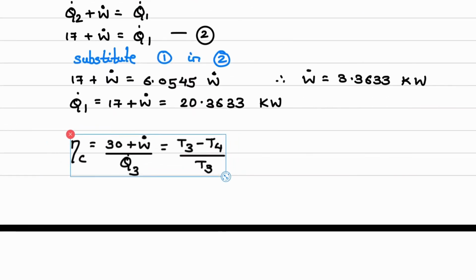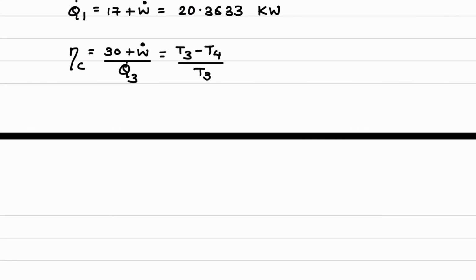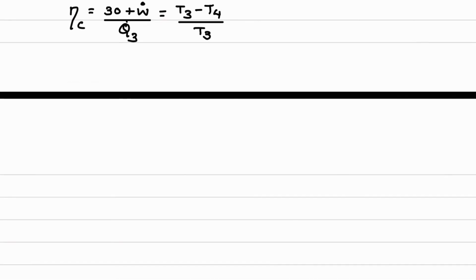Okay, so I have written this part of the equation. Now in this equation I have to substitute all the values. So here on the left hand side I'll have 30 plus W dot. Now, what is that W dot we have calculated? 3.3633 divided by Q dot 3, which we have to find out, equals (T3 minus T4) upon T3.